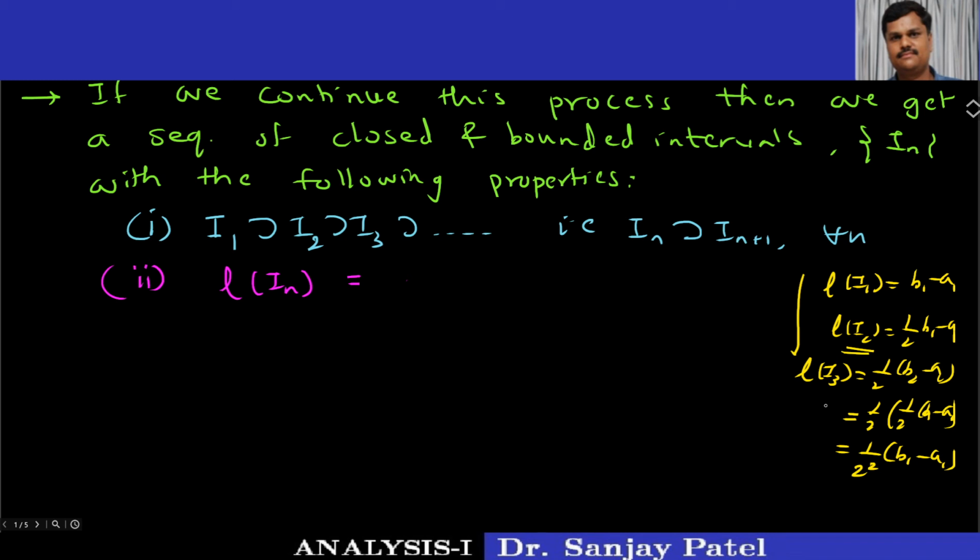See, when it is I3, it is 2 raised to 2, so 2 square. When it is the length of I2, it is 2 raised to 1. So the length of In is equal to 1 upon 2 raised to n minus 1 into B1 minus A1. Okay, so this is a very, very important thing and will be useful. Now let me remove this.